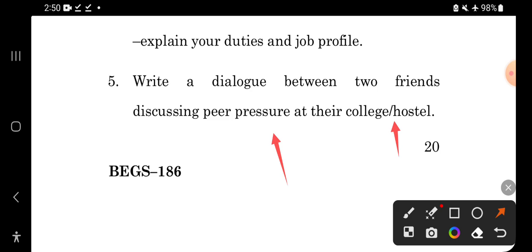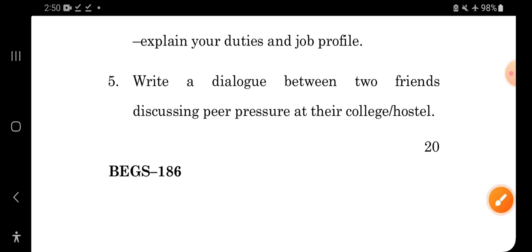So I am taking the peer pressure in college. I am not taking the peer pressure in hostel, I am taking the context of college. So you can give an overview that two friends are discussing the peer pressure at their college, and they are going to talk about how their studies, or the approaching exams, have created a greater amount of pressure on their well-being.